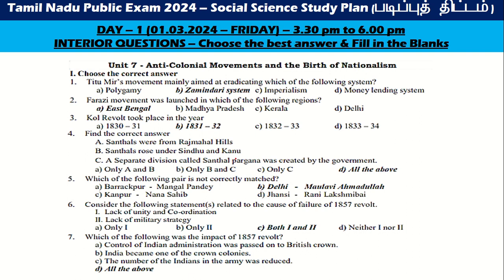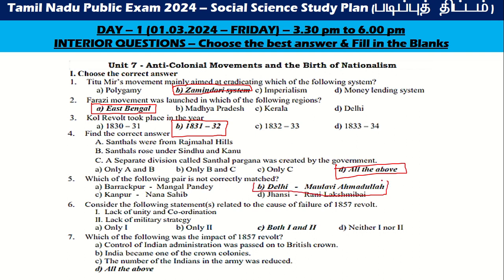That's the 7th chapter. Titu Mir's movement mainly aimed at eradicating which of the following systems? Zamindar system. The Pharazi movement was launched in which of the following regions? East Bengal. The Kol revolt took place in the year 1831 to 32. Find the correct answer. Santals were from the Rajmahal Hills. Santals rose under Sidhu and Kanhu. A separate division called Santal Pargana was created by the government. All the above.